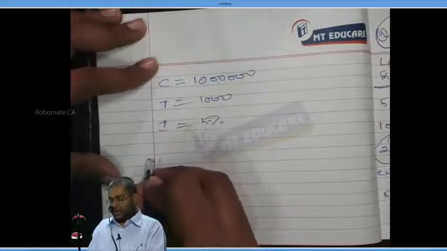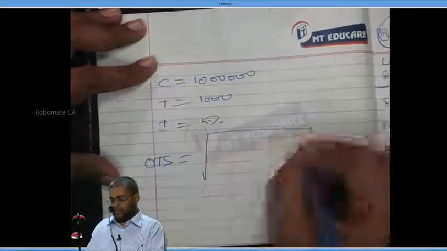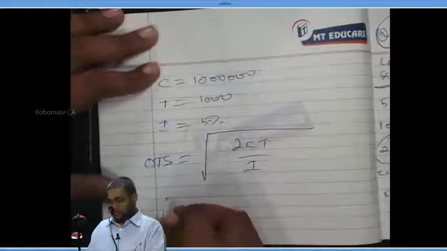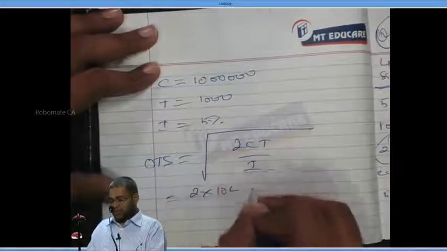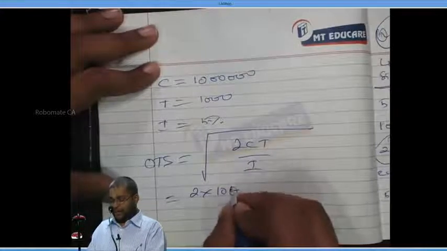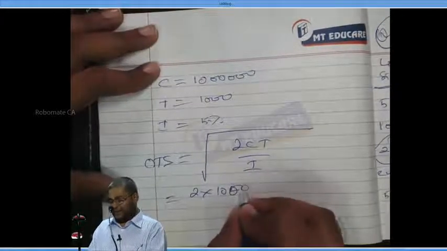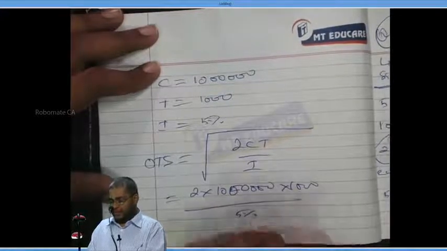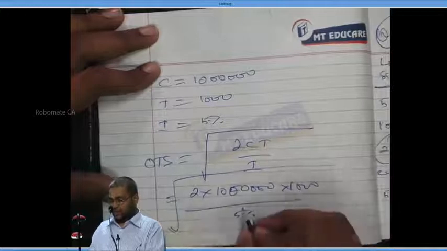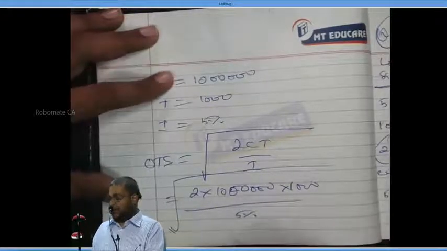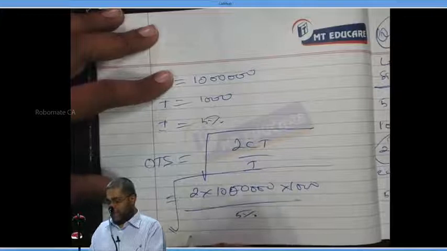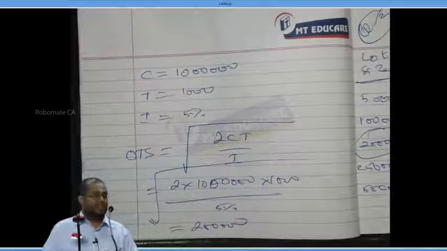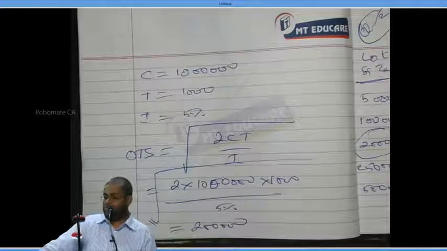Now tell me, optimum transaction size is equal to square root of 2CT divided by I. 2 into 10 lakhs, write the number in full, 10,000,000 into 1,000 divided by 5%. Square root of 2 into 10 lakhs into 1,000 divided by 5% is equal to how much? 2 lakhs. Optimum transaction size is equal to 2 lakhs.